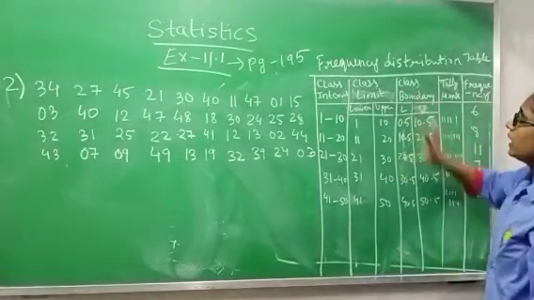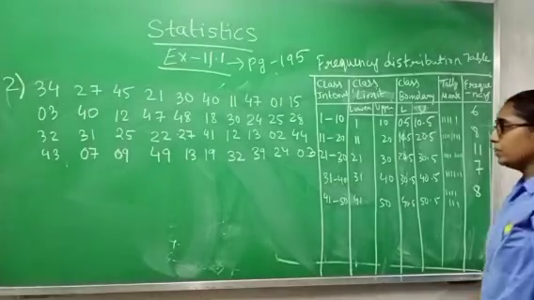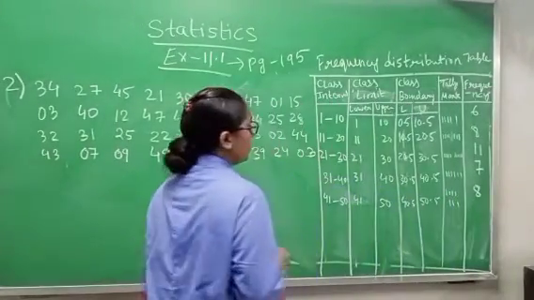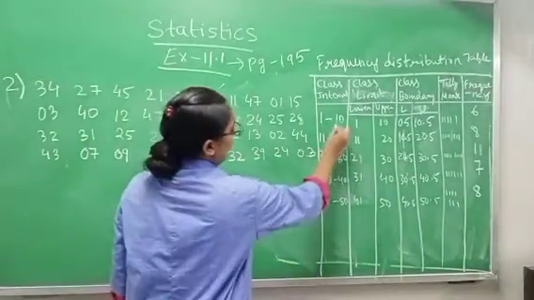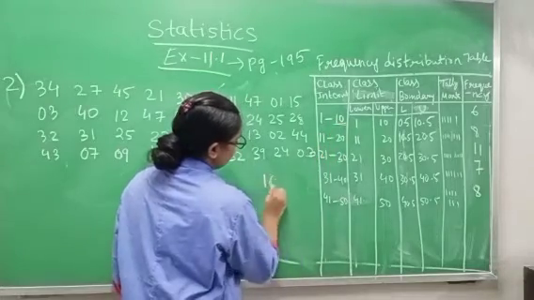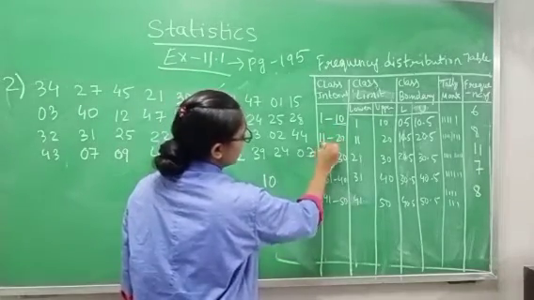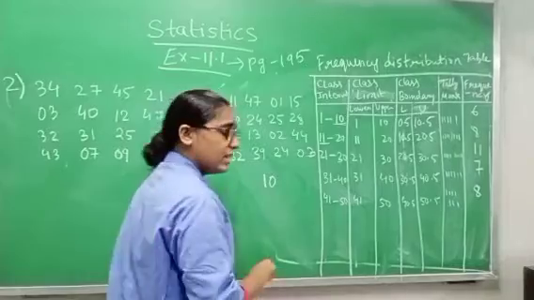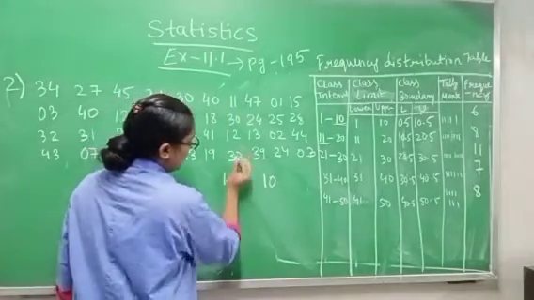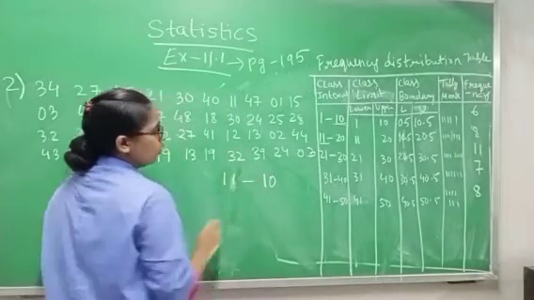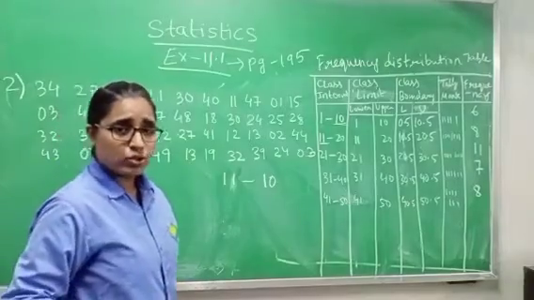Now how will you make class boundary? It's very simple and easy. See this one properly, class 9. Here the upper limit is 10 and in the second class interval the lower limit is 11. So what is the difference between these two? Difference means subtraction.